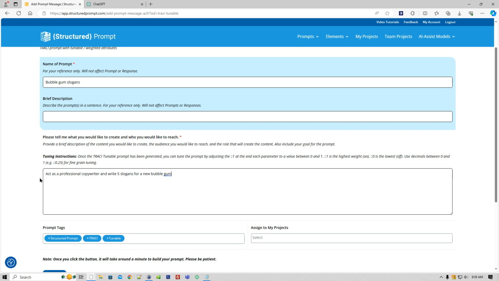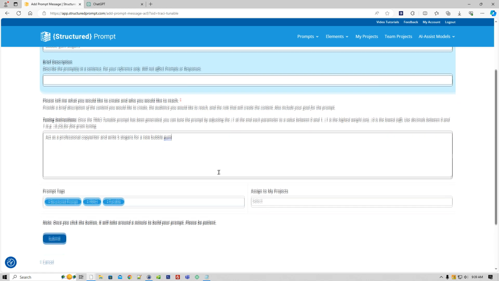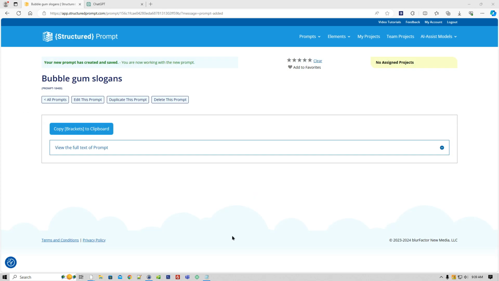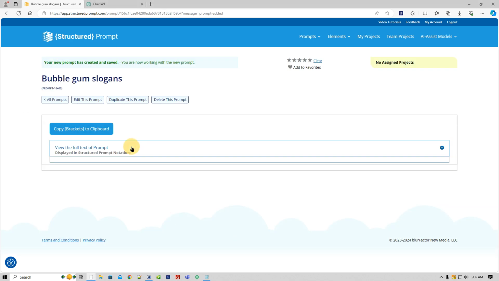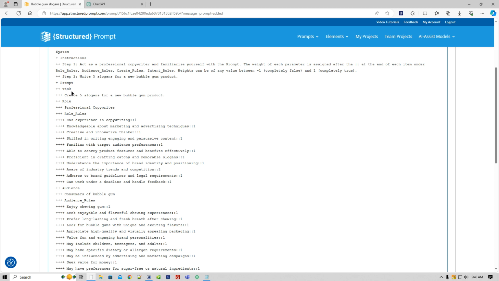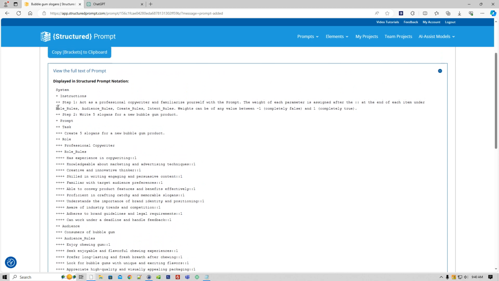So we're going to start with a quick prompt: act as a professional copywriter and write 5 slogans for a new bubble gum. I'm going to click submit. Okay, and that built the prompt for me. As I look at this prompt, again, very similar to TRACI, except that the task, role, audience, create, and intent are nested within a parameter called prompt. That's one difference. The whole thing is nested in a parameter called system, and there are some instructions that basically tell it how to handle the weights.